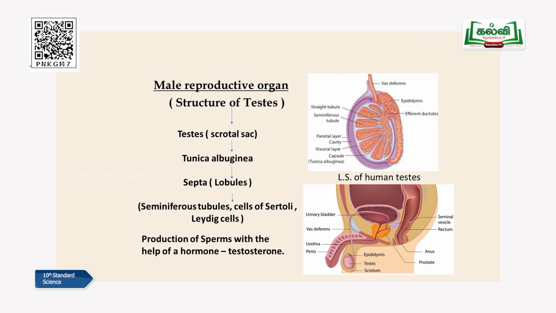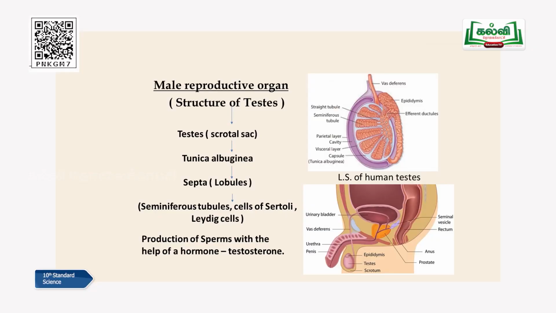Genesis means production. Spermato means sperm. So sperms are produced in the case of a boy or a male during puberty. The puberty details I will teach you a little later. Now you please try to understand. So the seminiferous tubules, which are present inside the lobular region, are responsible for the production of sperms, okay.